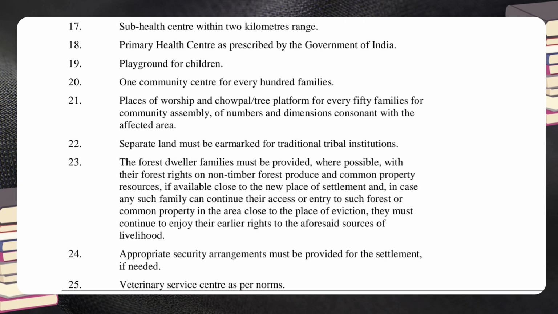The forest dweller families must be provided, where possible, with their forest rights on non-timber forest produce and common property resources, if available close to the new place of settlement and, in case any such family can continue their access or entry to such forest or common property in the area close to the place of eviction, they must continue to enjoy their earlier rights to the aforesaid sources of livelihood. 24. Appropriate security arrangements must be provided for the settlement, if needed. 25. Veterinary Service Center as per norms.